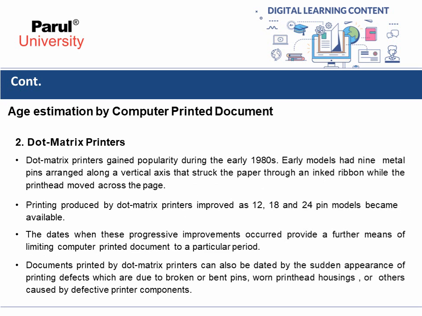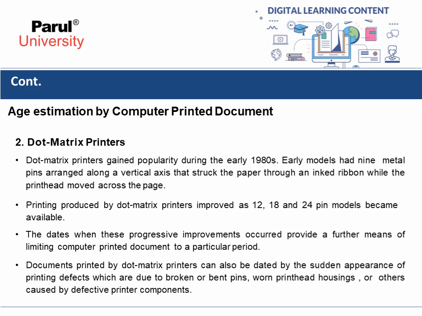Next type of printer is a dot matrix printer. Dot matrix printers gained popularity during the early 1980s. Early models had 9 metal pins arranged along a vertical axis that struck the paper through an inked ribbon while the print head moved across the page. Printing produced by dot matrix printers improved as 12, 18 and 24 pin models became available.